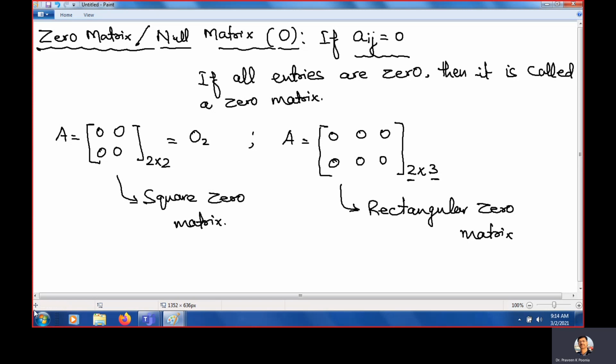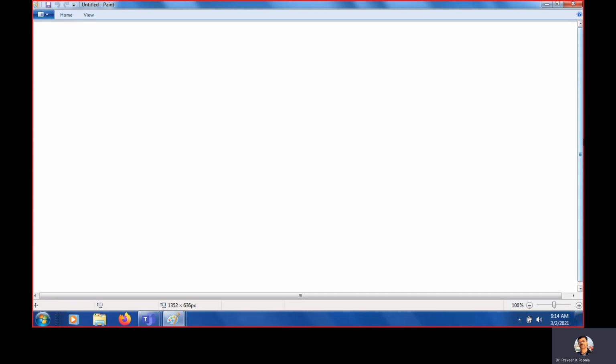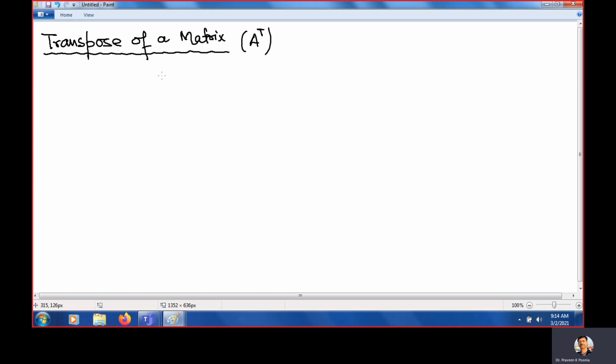Okay. Now the last two terms, very important terms we are going to study. The first term is the transpose of a matrix. What is the transpose? It is denoted by AT.